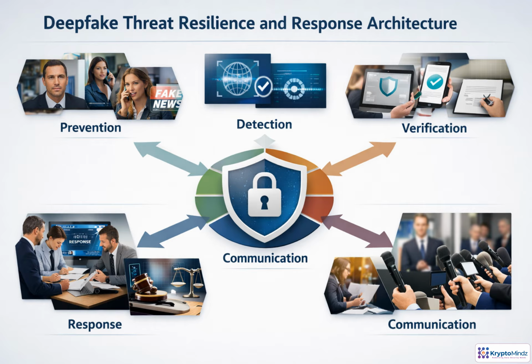Deepfake resilience is not one control. It is a chain of decisions. Start by identifying scenarios that could cause real harm, such as a fake CFO voice approving a wire transfer. Reduce exposure through policies and trusted channels. Detect suspicious media with tools, provenance checks, and behavior signals. Verify sensitive requests out of band before acting. If an attack succeeds, preserve evidence, escalate to legal and security, contain the damage, and communicate quickly to protect trust.